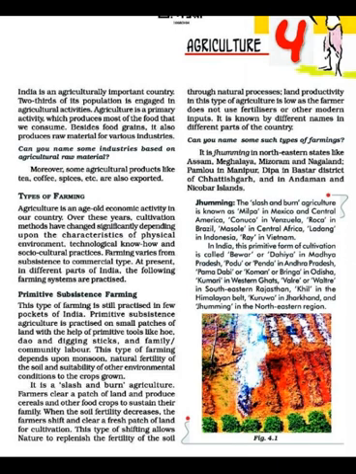Economic activities lead to an increase in personal as well as national income. So agriculture is our age-old economic activity, and over the years the cultivation methods have changed significantly depending upon the characteristics of the physical environment. Physical environment here means soil, climate, technological know-how, and socio-cultural practices. Earlier, the population was mostly nomadic, and then people started practicing settled agriculture. Farming varies from subsistence to commercial agriculture. So at present, in different parts of India, the following farming systems are practiced.